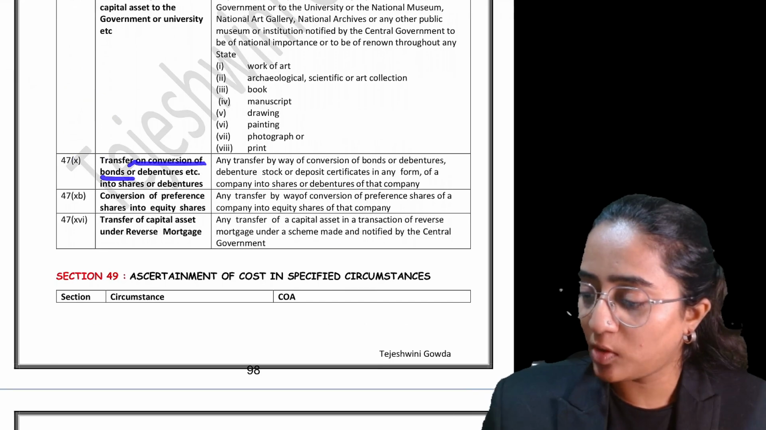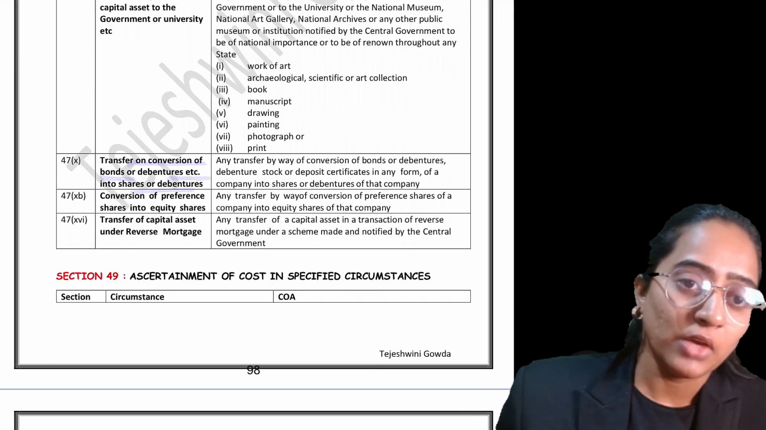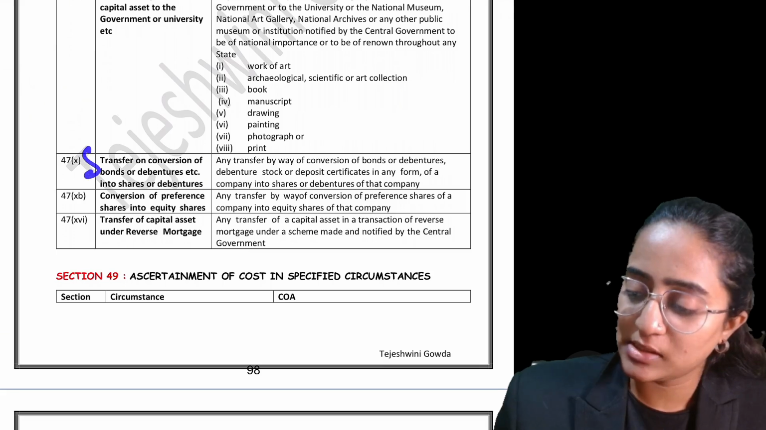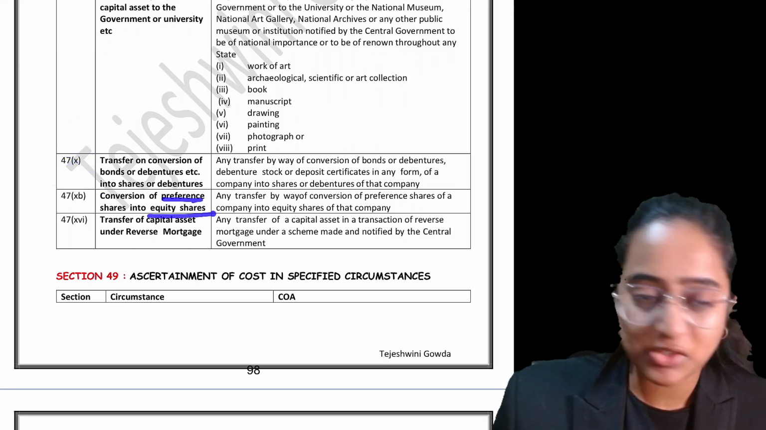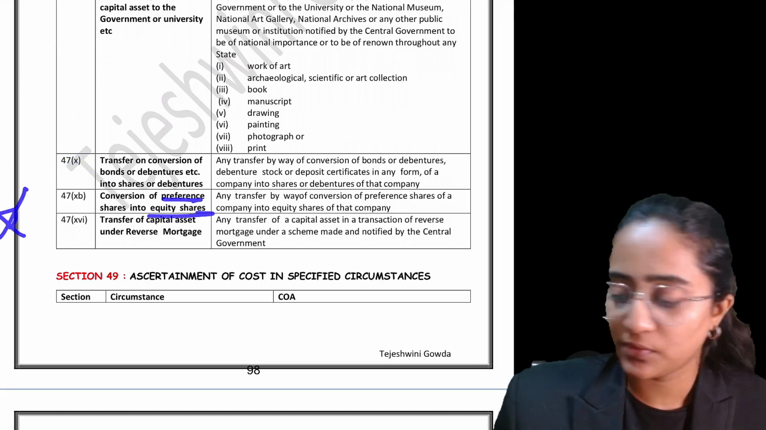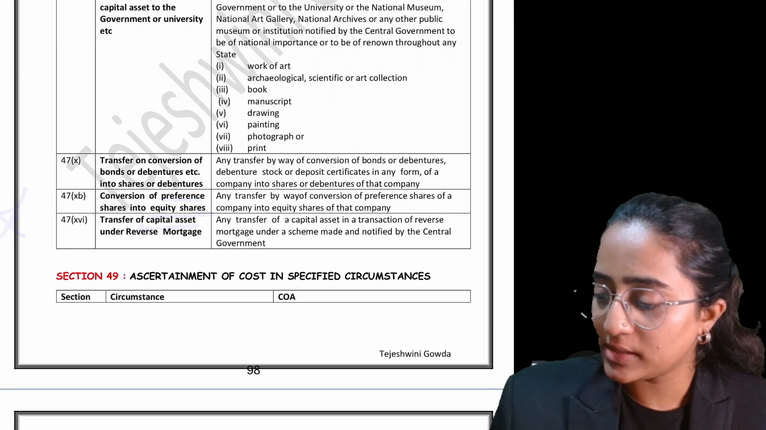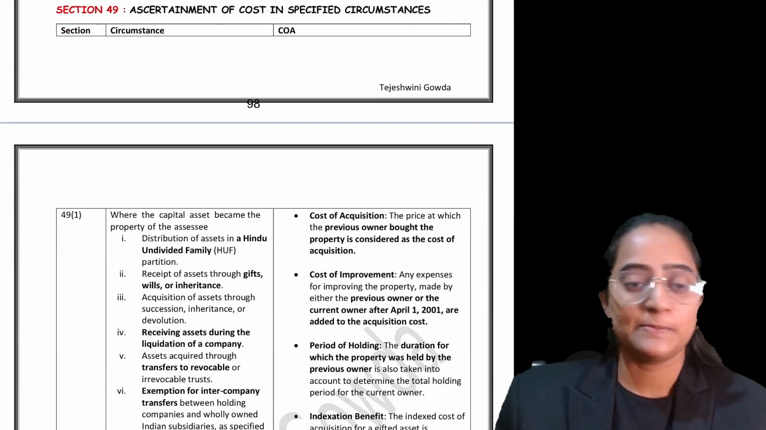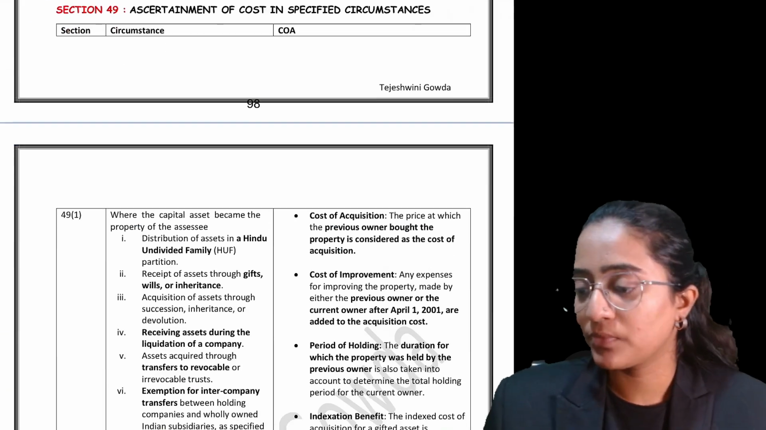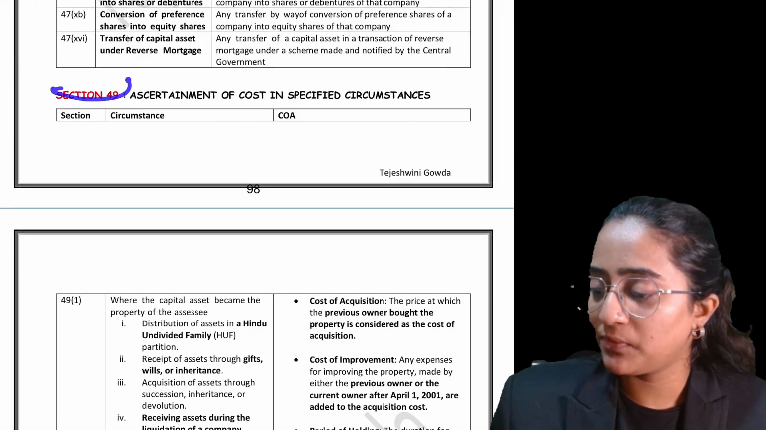Transfer by way of conversion of bonds or debentures into shares. If you are converting your bonds or debentures into shares or securities, it is not regarded as transfer. Conversion of your preference shares into equity shares is not regarded as transfer. Transfer of a capital asset under a reverse mortgage is also not regarded as transfer. Clear?